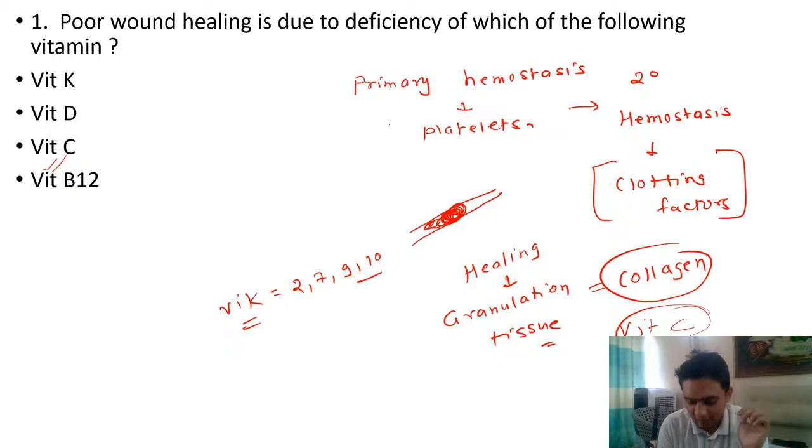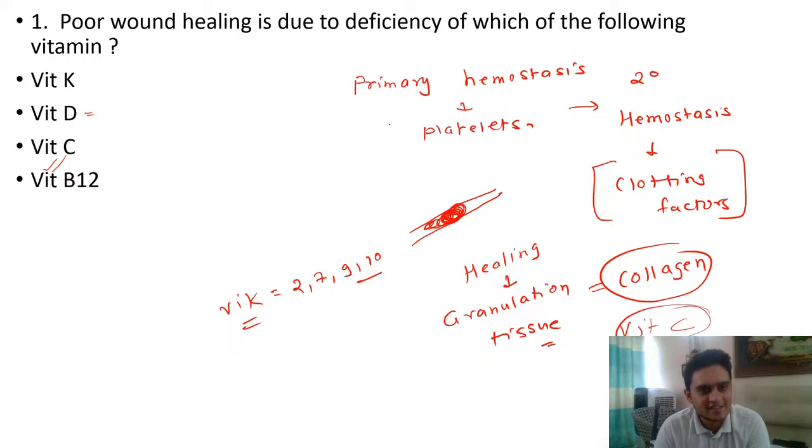Okay. Now let's talk about the other vitamins a little bit. Now you tell me, vitamin D. If you do not have vitamin D, what will happen? Vitamin D deficiency leads to what? So we have talked about vitamin K, D, C, and vitamin B12. That's all we are going to talk about.